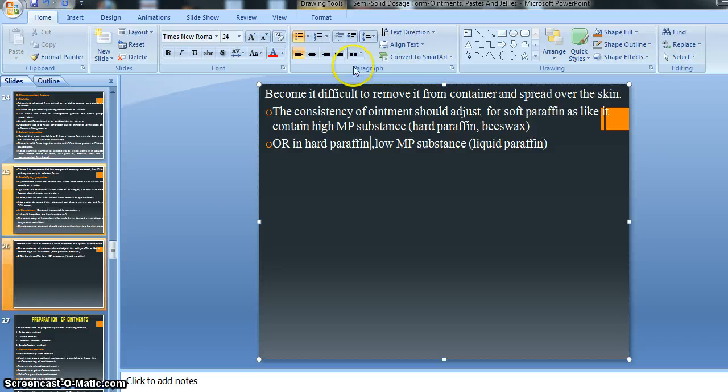So you should remember that for adjusting the consistency of the soft paraffin basis, there is a recommendation for use of higher melting point substance like hard paraffin and beeswax. And for the hard paraffin kind of basis, there is a recommendation for use of lower melting point substance like liquid paraffin, right?